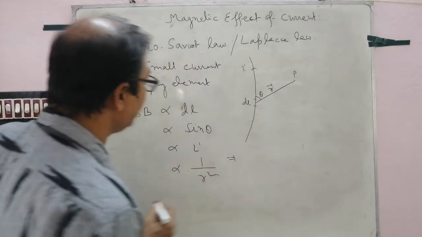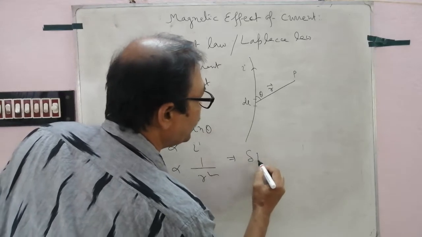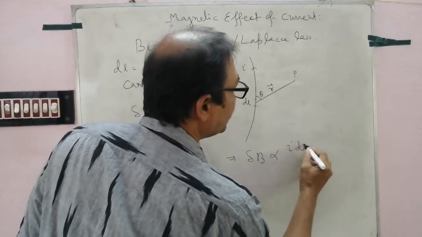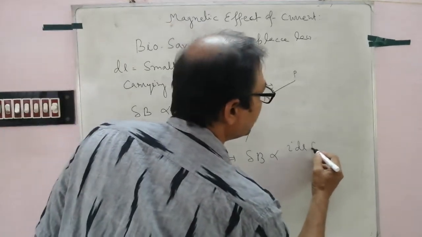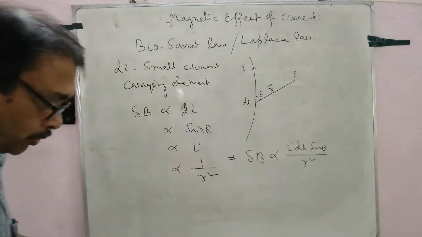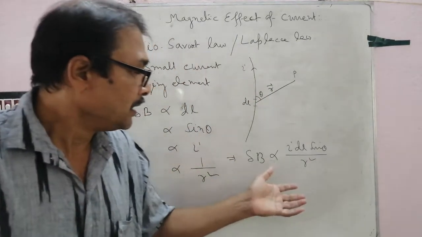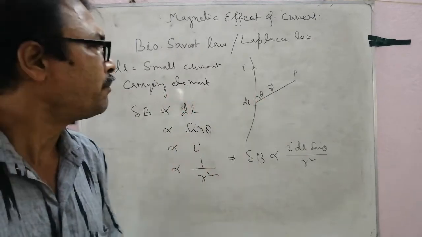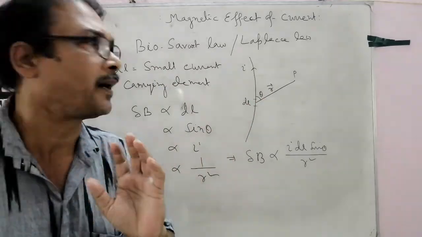If we combine them, magnetic field is proportional to I dl sin theta by r square. Follow? This is the Biot-Savart law. So in exam, for this type of question, write down Biot-Savart law.